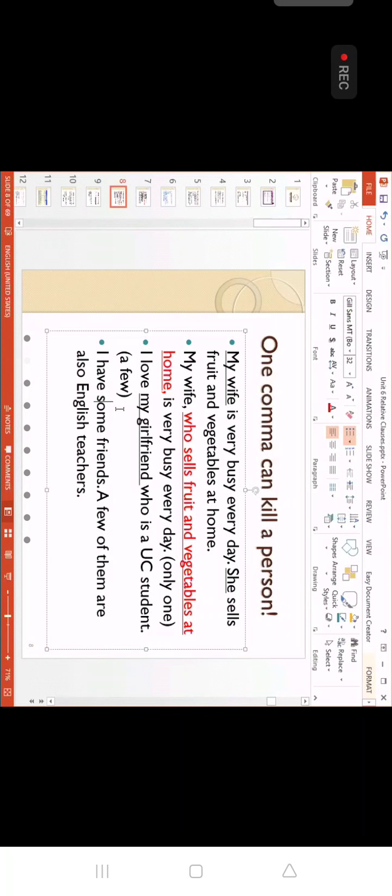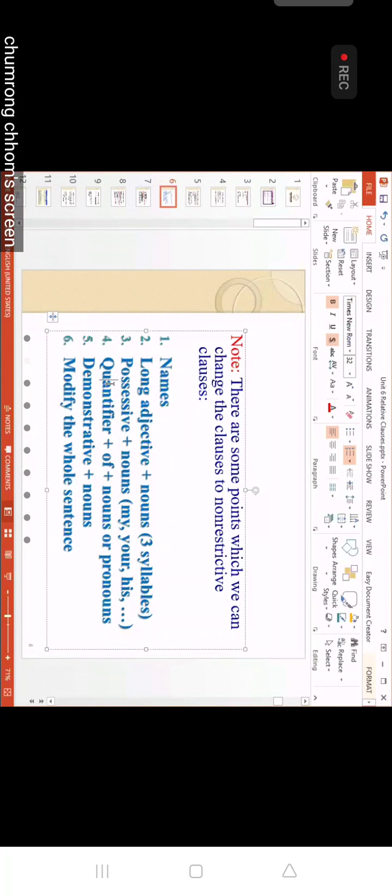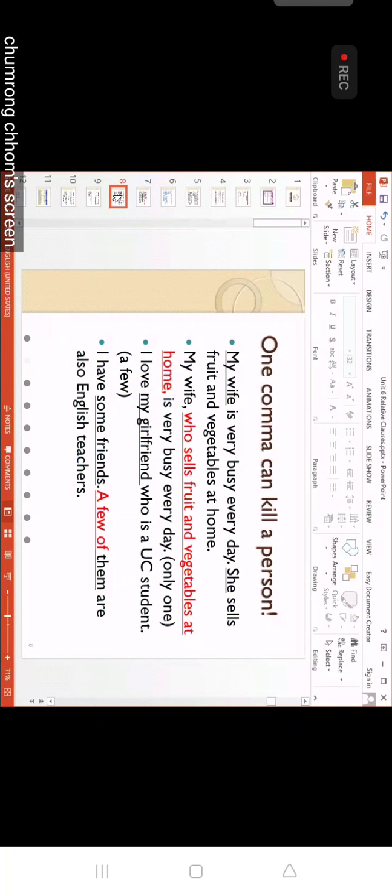So over here we have some friends here. Okay. Noun, right? But which one is relevant to each other? The body is what? Some friends and a few of them, right? That are relevant to each other. So when you see here, a few of, we call what? This one we call what? Anyone? Quantifier, right? So what are the quantifiers, the body? Like some, any, many, a few, a little. These are called what? Quantifier.